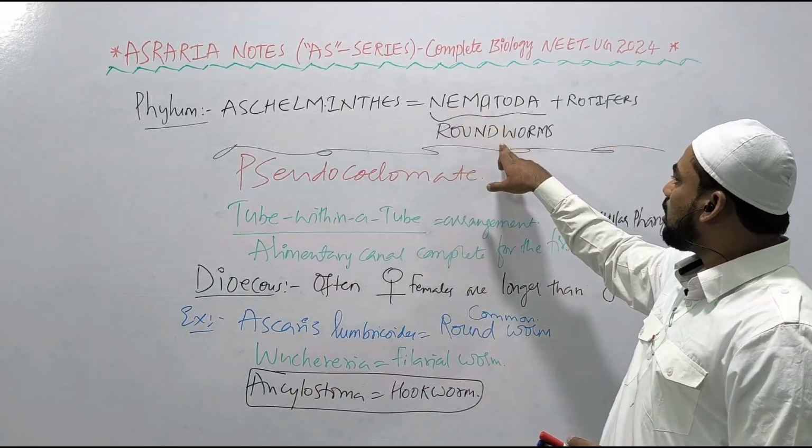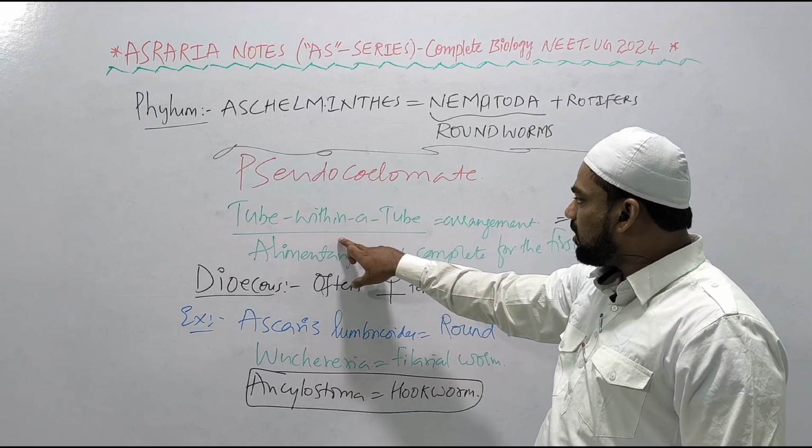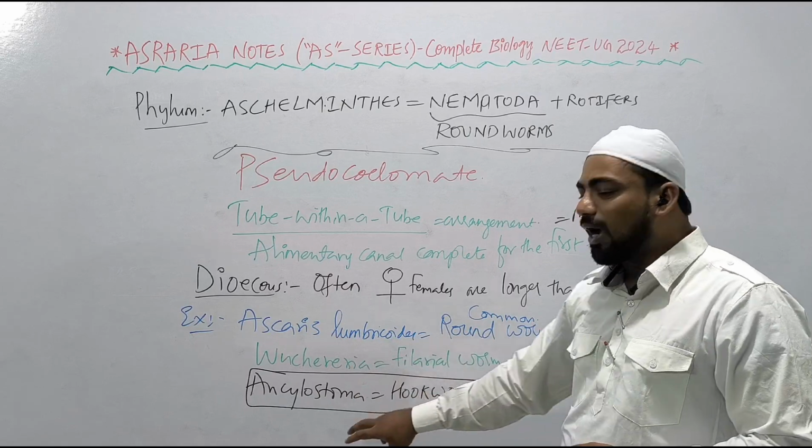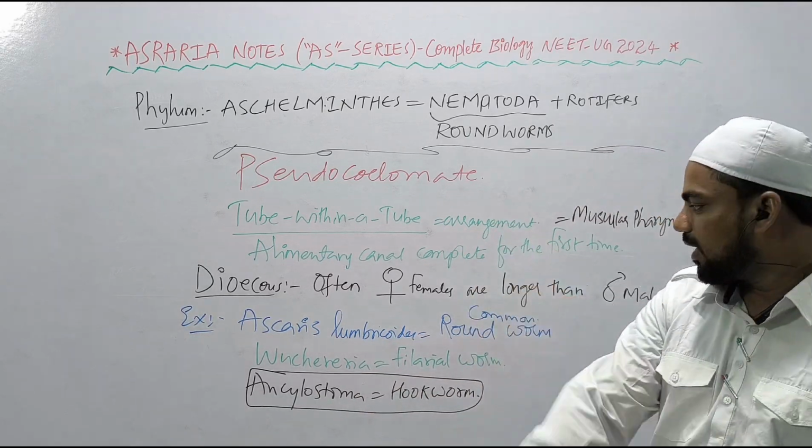So Aschelminthes nematoda roundworms, they are pseudocoelomates. First time tube within a tube, complete alimentary canal appears with the muscular pharynx, right? Ascaris roundworm, Wuchereria filarial, and Ancylostoma hookworm. अंकल क्या करते हैं? उंगली करते हैं, Ancylostoma hookworm.